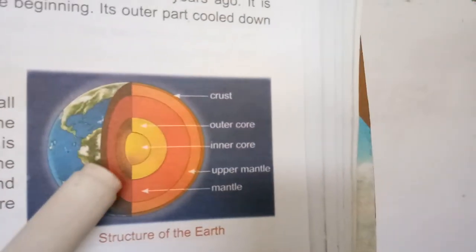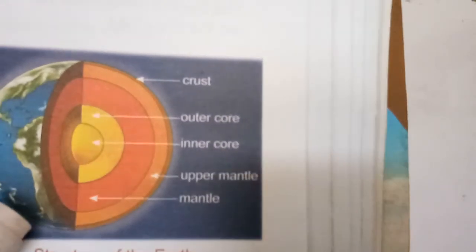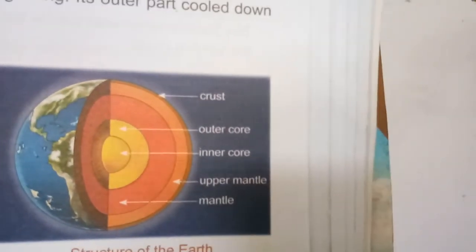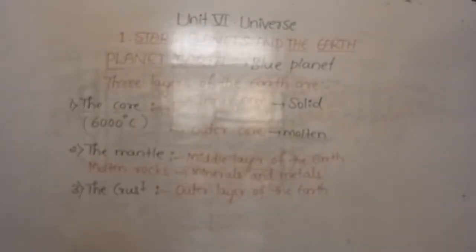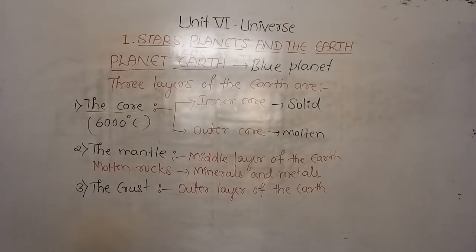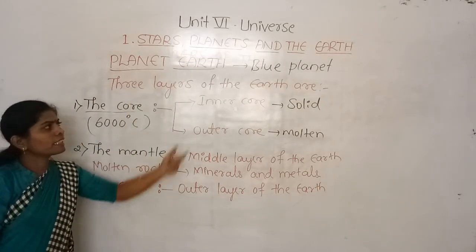Liquid water also exists here in different sources like lakes, rivers and oceans, and the crust is made up of different kinds of rocks. This is about the planet Earth and the three layers of the Earth.